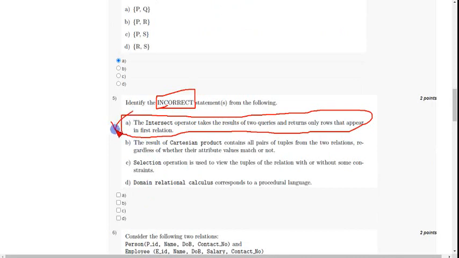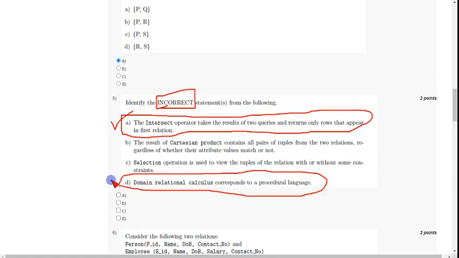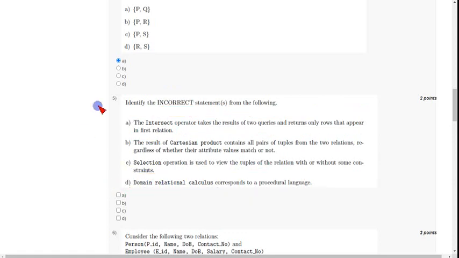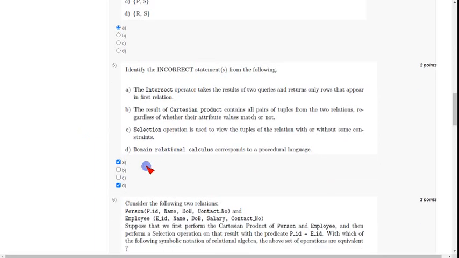I have given a tick mark because in this context, according to the given question, this is the incorrect answer. And the next one is option D, domain relational calculus corresponds to a procedural language. So mark option A along with option D as the correct answer for the fifth question.